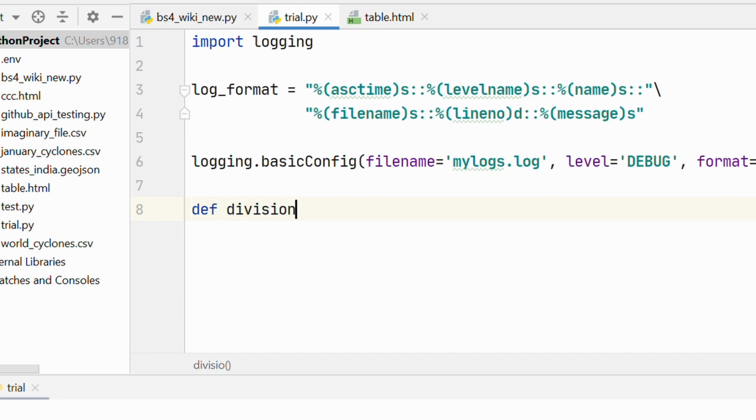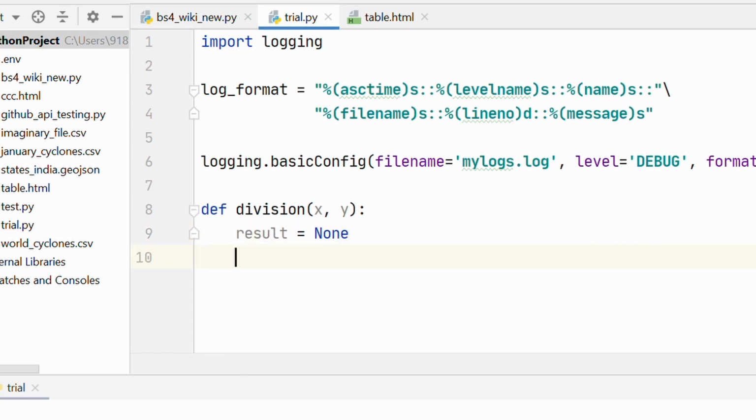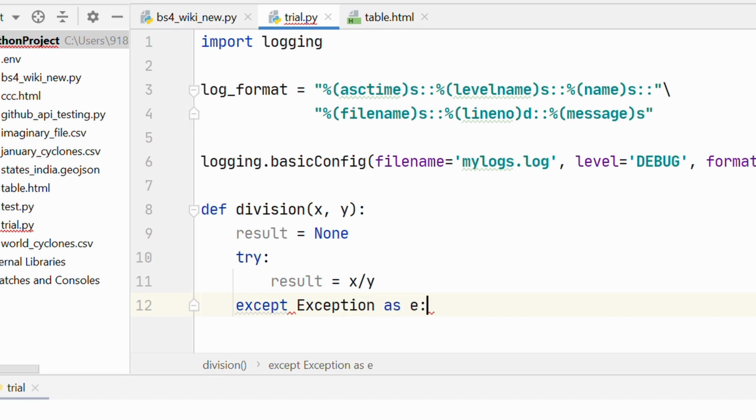I'm going to say def division(x, y), and then within it I'm going to define a variable called result, and I'm going to set it to None. All right. Now within the try block, let's say result equal to x divided by y, except Exception as e.